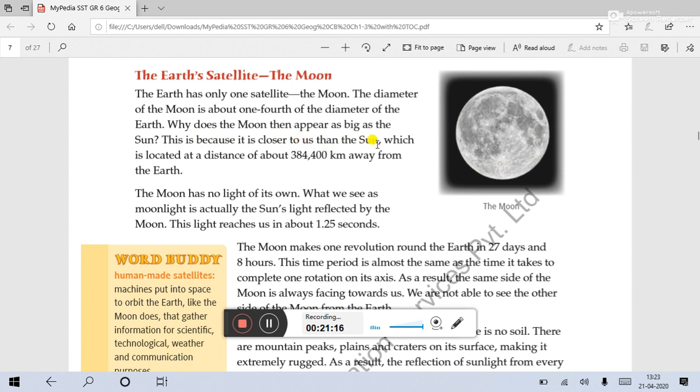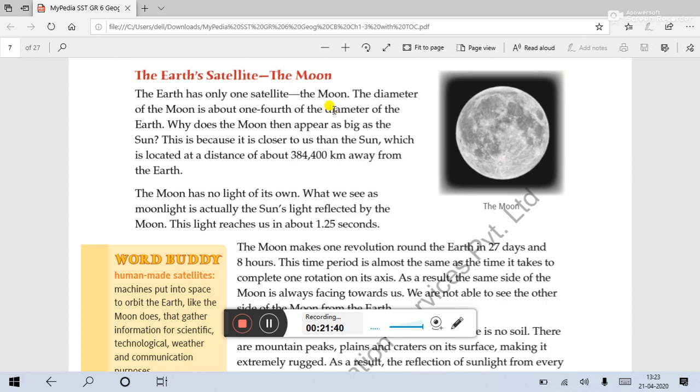The question is, why does the moon appear as big as the sun? The satellite moon is 4 times smaller than the Earth, but in the night sky we can see it looking like what? In daytime the size of the sun, and at night the size of the moon, are equal.